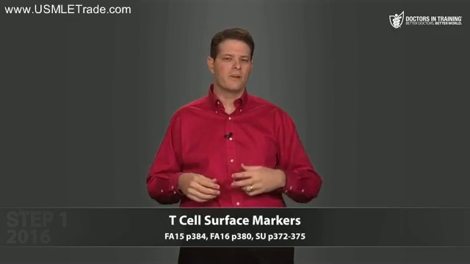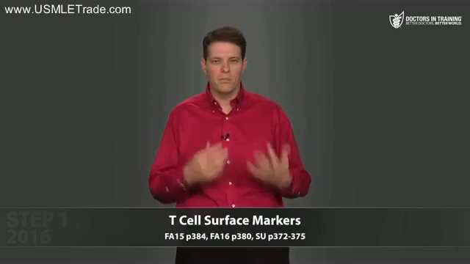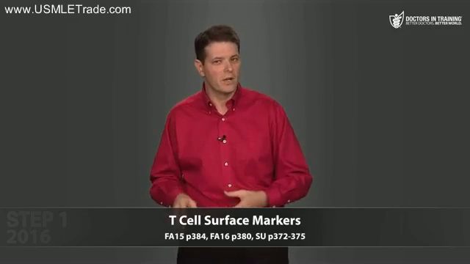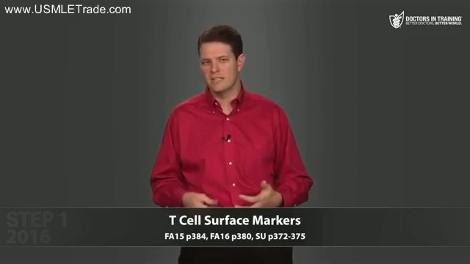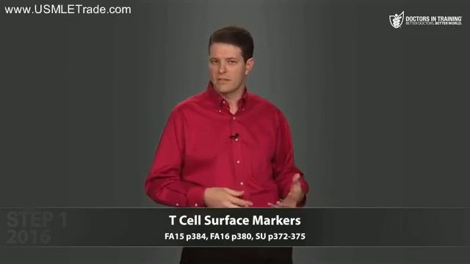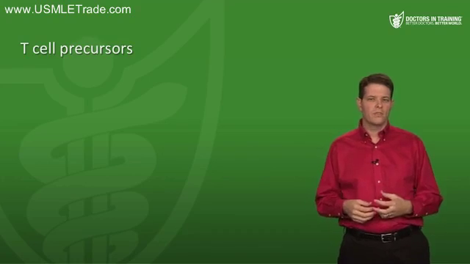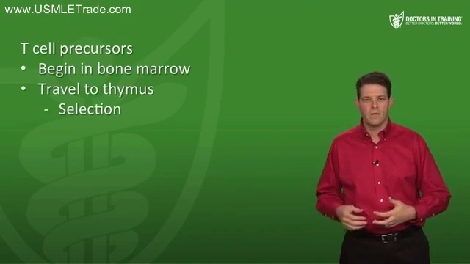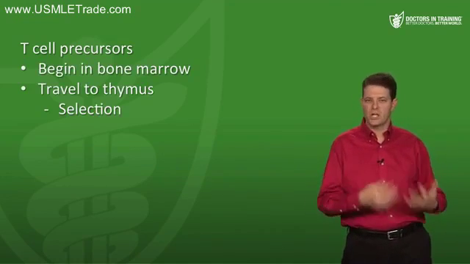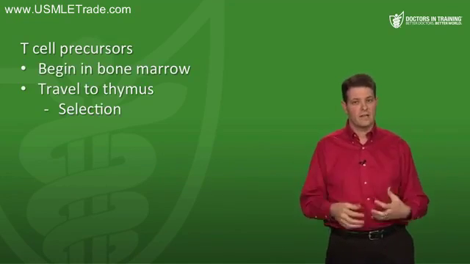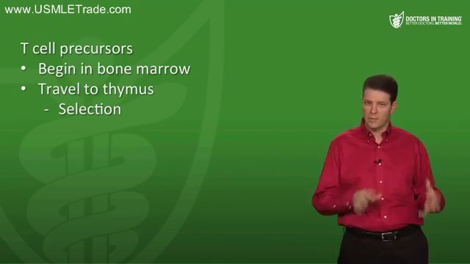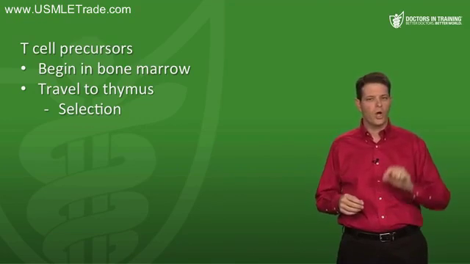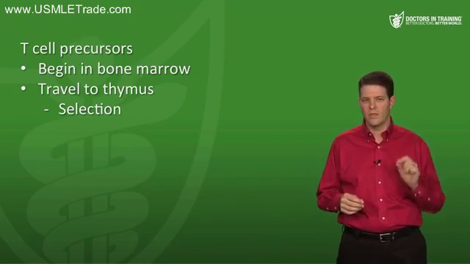We're going to talk about the different kinds of T cells and how helper T cells get activated in another video. But for right now, I just want to go over a couple of really basic points about T cells that apply to antigen presentation. T cell precursors begin life in the bone marrow, and then they travel to the thymus where selection takes place. The cells that are selected mature into T cells, and the rest that aren't selected are destroyed. We're going to talk about all that later. But remember, they're called T cells because they mature in the thymus.